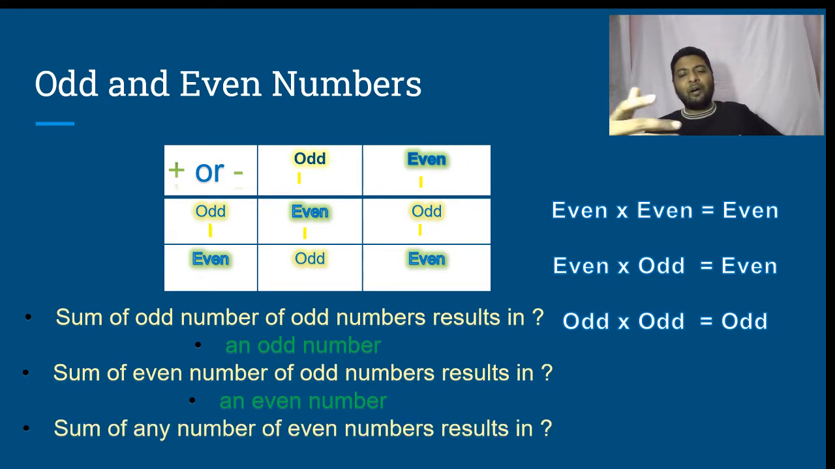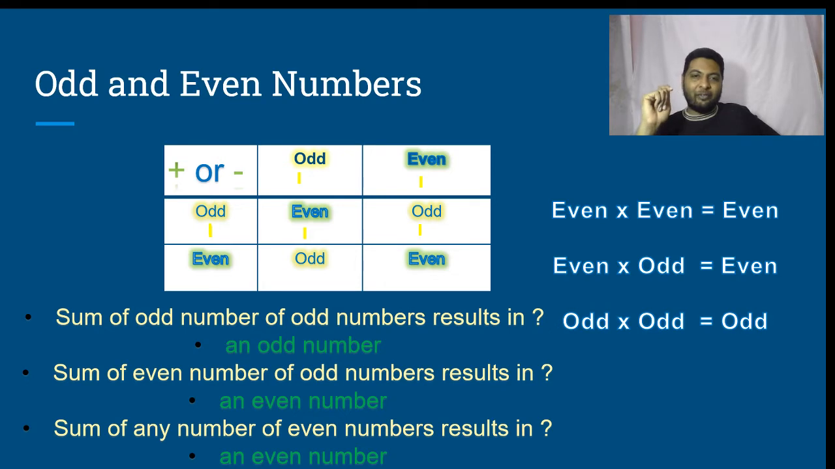Sum of any number of even numbers. Sum of any number of even numbers will always be an even number. Remember these concepts. These concepts are extremely important. Some questions have appeared in the competitive exams which are based only on this concept. We will look at a couple of questions in the next slides and one question in the last slide of the topic.